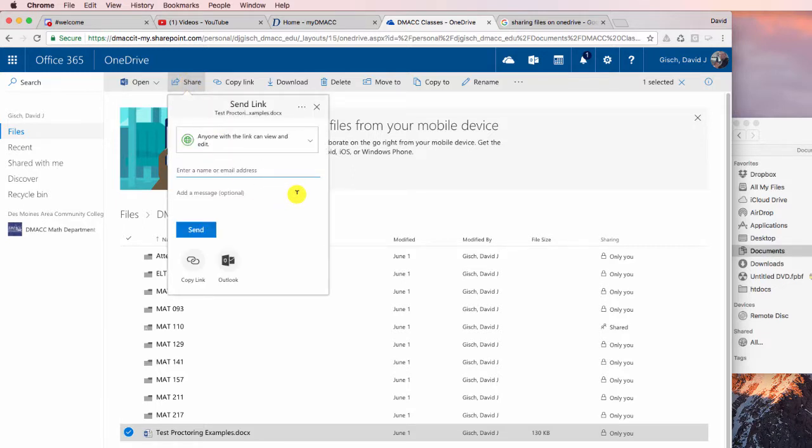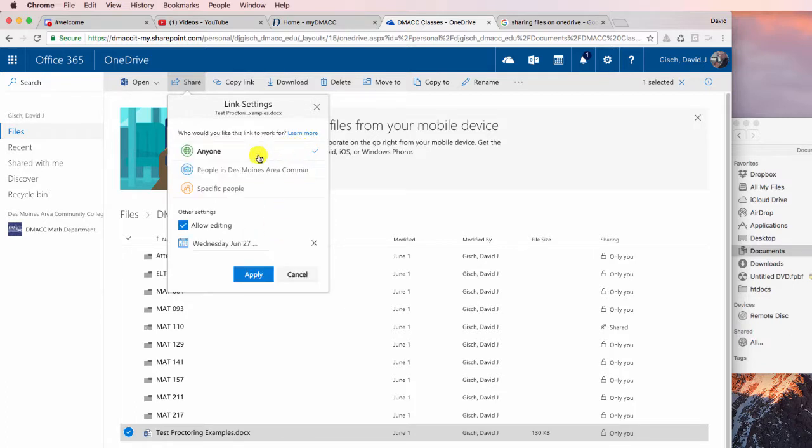Now, this is where with sharing, you have to be very, very careful. Okay? So, first of all, there's a setting here: Anyone with the link can view and edit. So if I leave that as it is, and I send this out to some people, that means they can open this file and edit it and change it. So if I don't want them to be able to change it, you need to make sure that you unclick Allow Editing. Okay, so that's one big important thing.